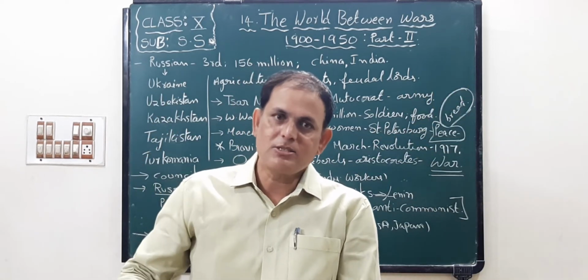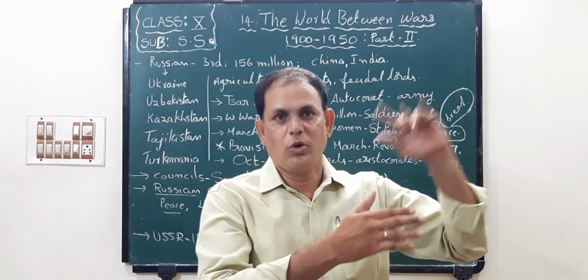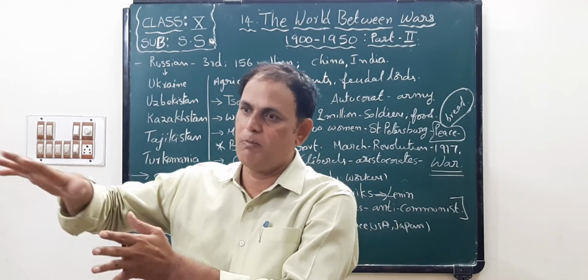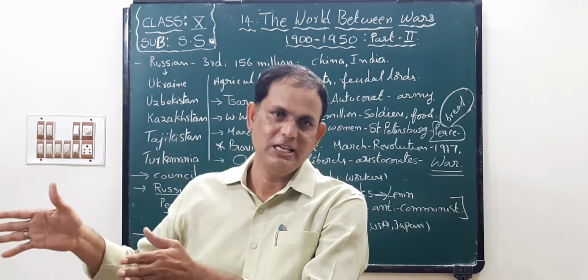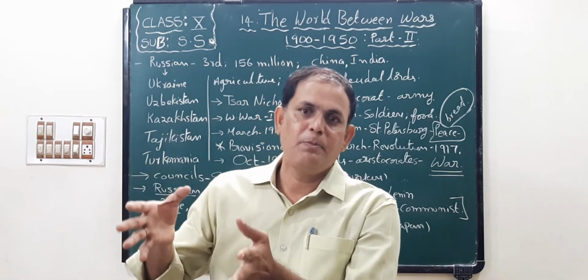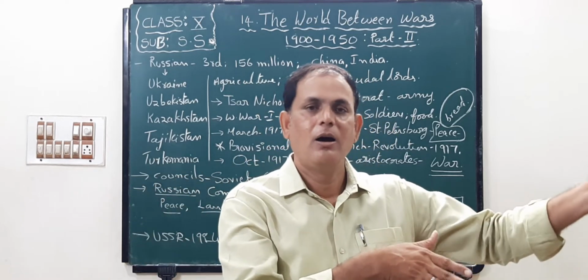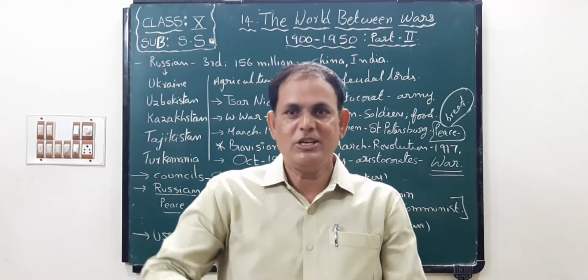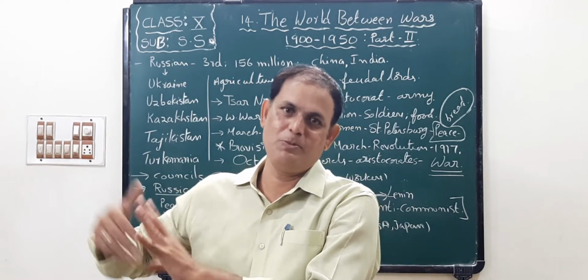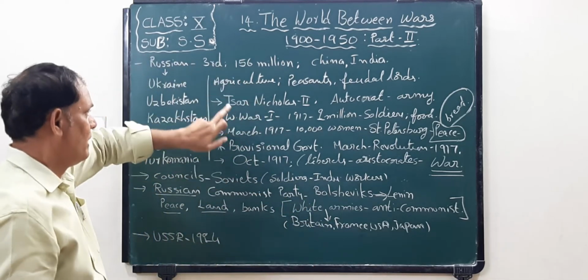Also, they diverted food material to the soldiers. Actually, food is necessary for the common people of Russian society. Instead of giving it to the common people, the empire diverted the food grains to the soldiers. So in this way, what happened? The common people faced food shortage. Okay, children, that occurred.